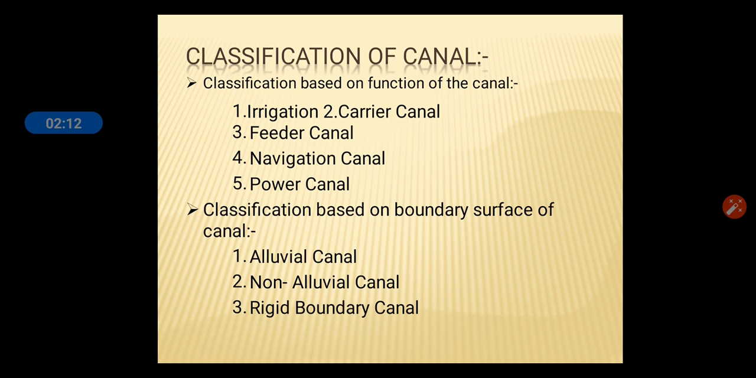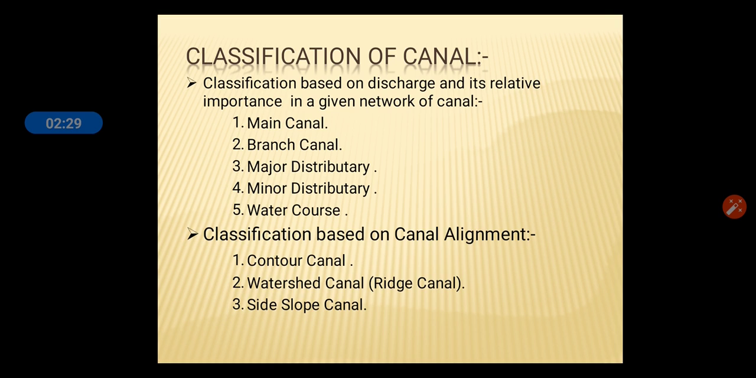Next one, classification based on boundary surface of canal. First one is alluvial canal, second one is non-alluvial canal, and third one is rigid boundary canal. These are canals which have the surface of alluvial soil, non-alluvial soil, and rigid surface. Classification based on discharge and its relative importance is given as network of canal. First one is main channel, branch channel, major distributary, minor distributary, watercourses. These types of canal are given in the diagram.